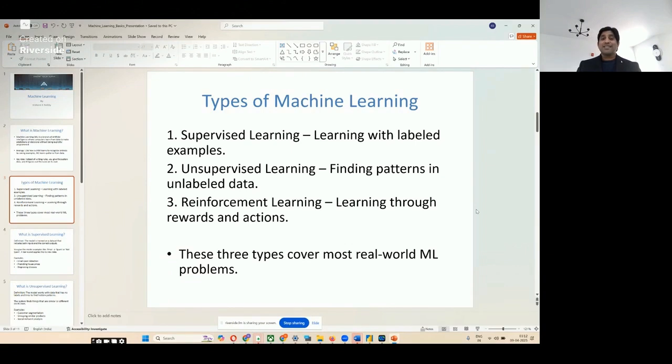The next one is reinforcement learning. In reinforcement learning, the learning happens through rewards and actions. You do an action, after that you give a reward or a penalty. Once again, the loop repeats and the actions happen accordingly, and once again you reward it. Based on that, the system learns through rewards and actions. These three types cover most real world machine learning problems.